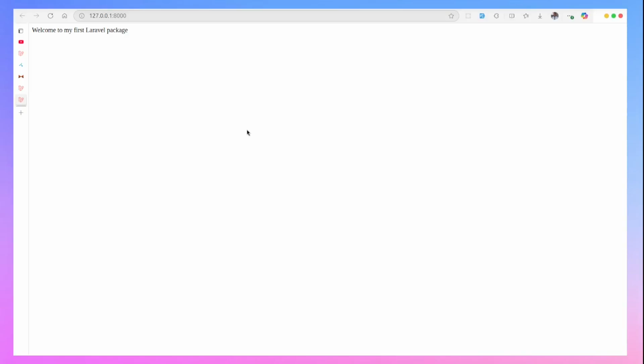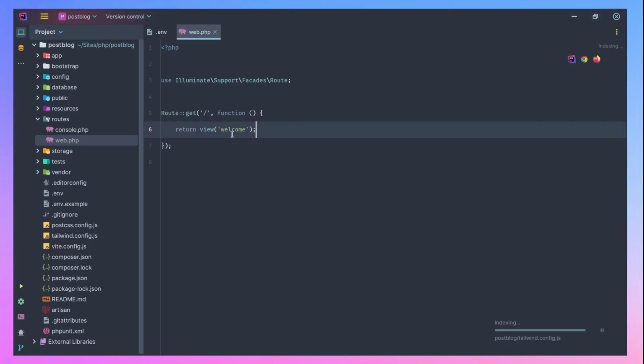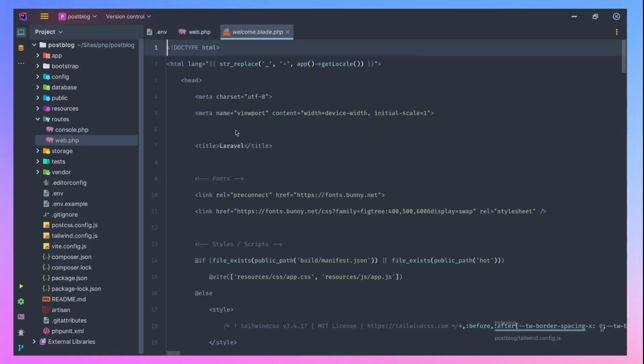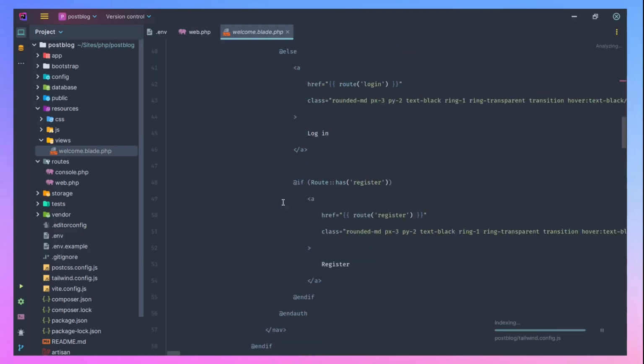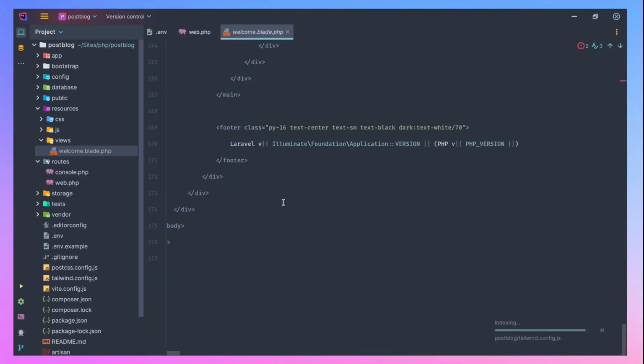So let's return the view. It will take it back to the view. Let's now see how this view looks. That is the welcome view. You can see it's a bunch of HTML code and Tailwind CSS. If you've not used Tailwind CSS, don't mind. It's not something that is actually required for this course. You can just pick it up. It's very easy to learn and powerful to style your application, compared to working with vanilla CSS.